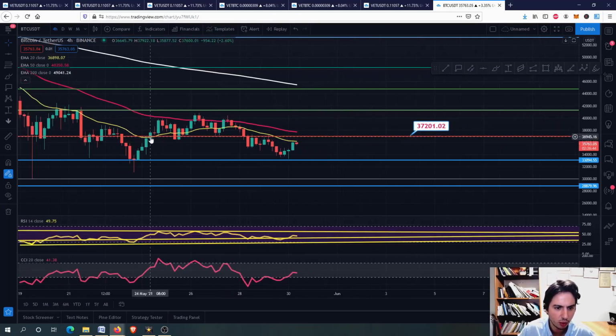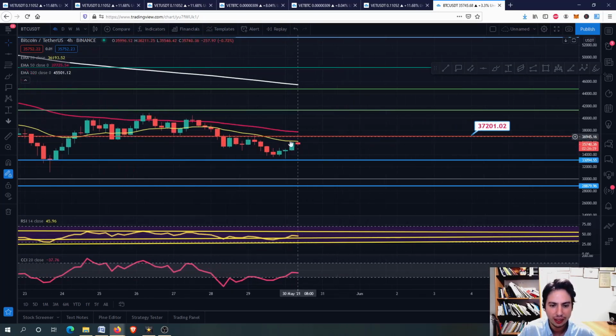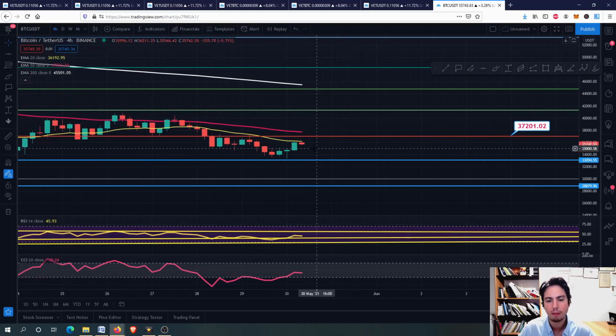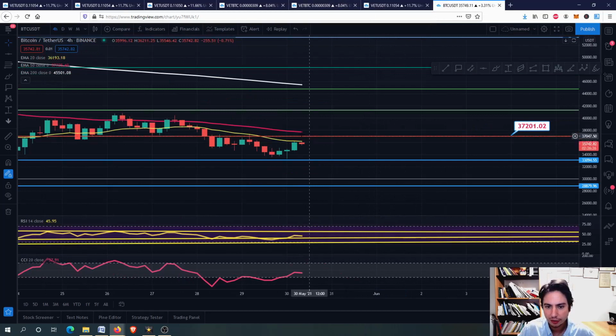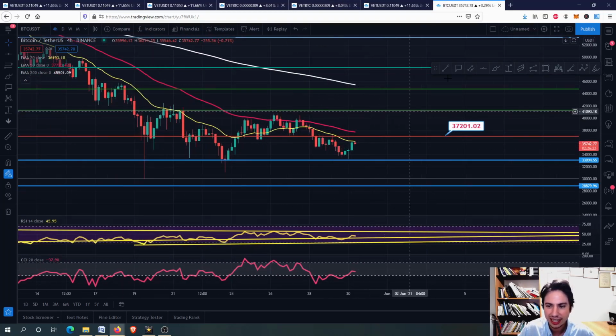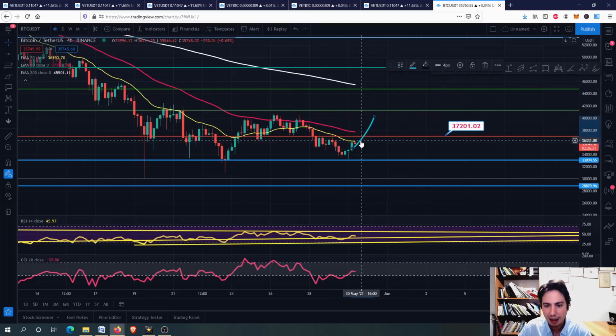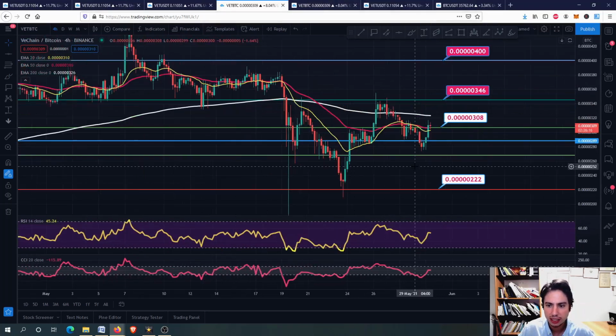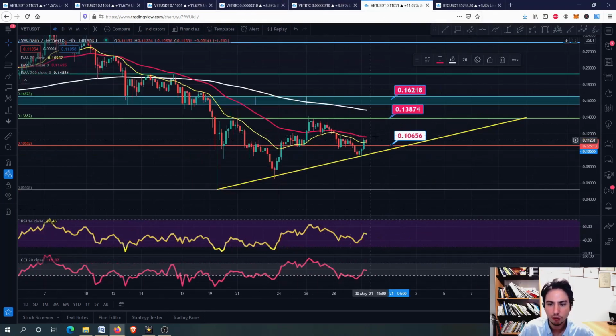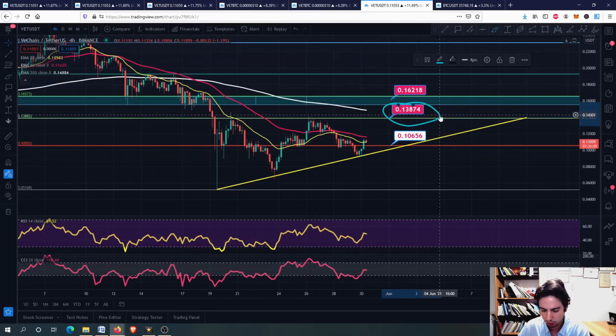And you can see from the time we went a little bit above, we had a swing high, and therefore we need this pattern again. We need to go above the 20 MA, because if we find rejection here and go downwards again, then Vechain won't be able to cooperate and go upwards to the 14 cents. Of course, if we can make this swing high, if Bitcoin continues to go a little bit upwards, then this will be very, very good for Vechain, because on the short term we currently outperform Bitcoin. So for now, I think we can retest the 14 cents, and afterwards we will see what we will do.